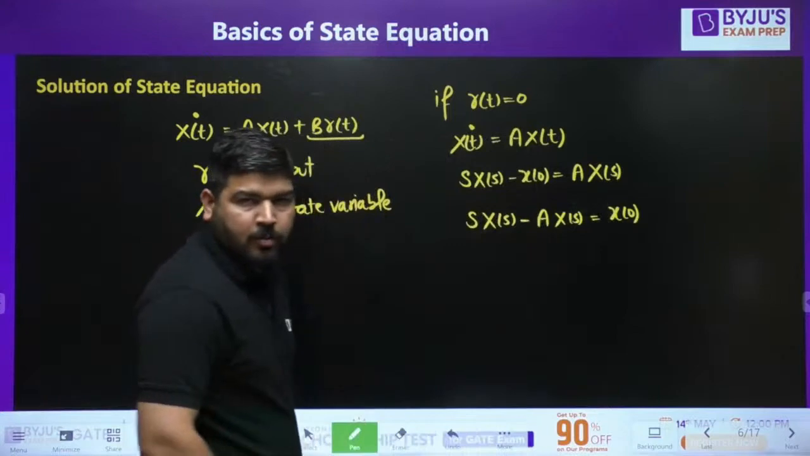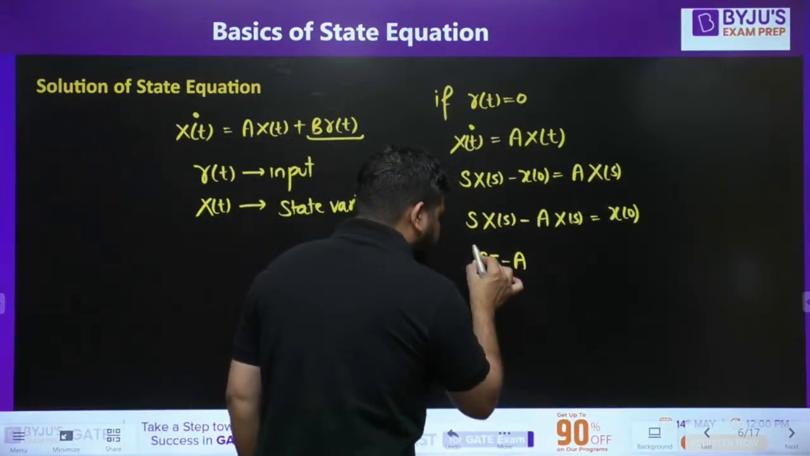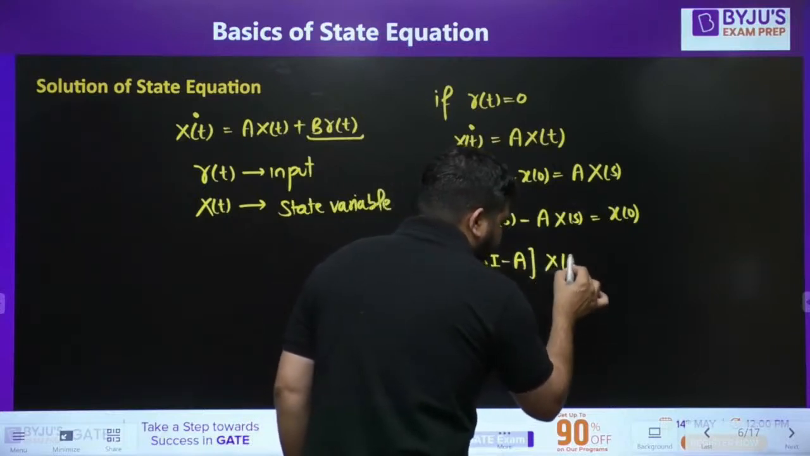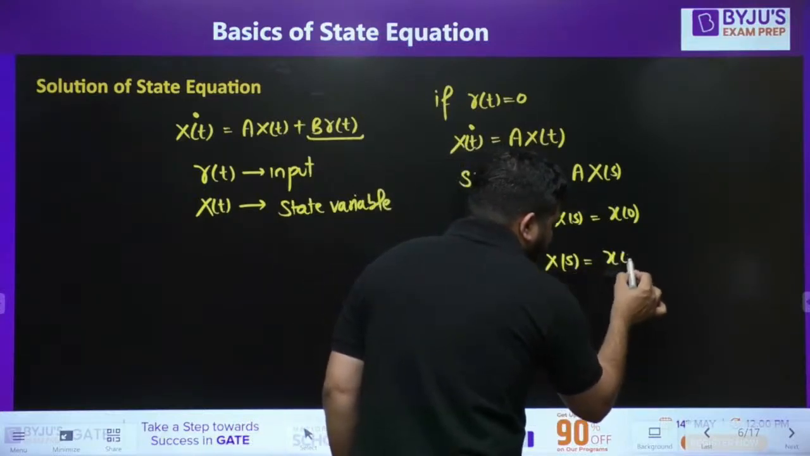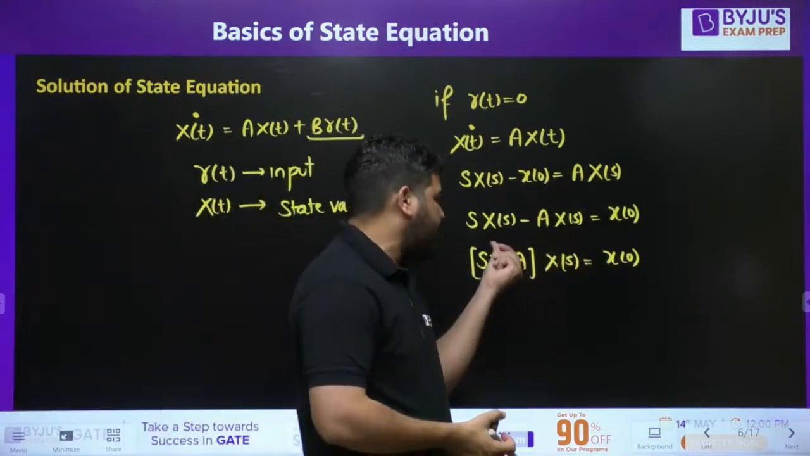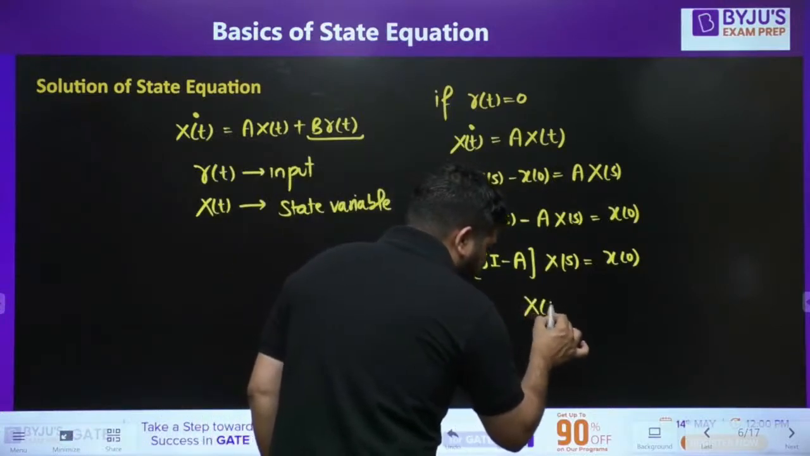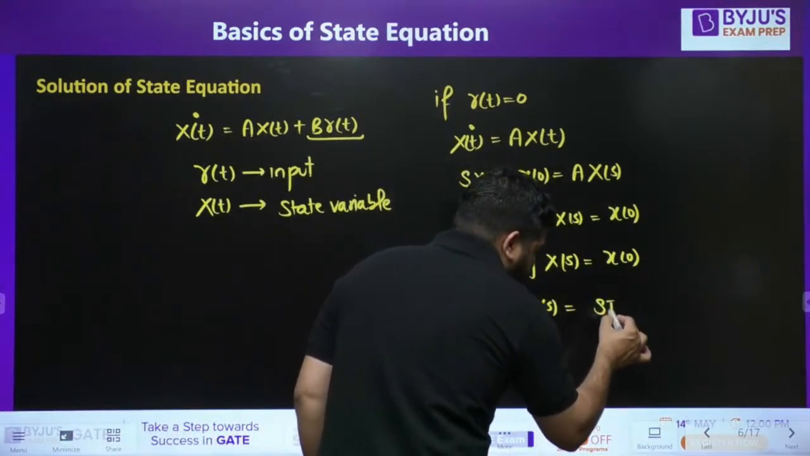Now you can take this x as common, so it will become (sI - A) into x(s) is equal to x(0). Now what is this x(s)? How to calculate x(s)? You can pre-multiply on both sides with the inverse of this matrix. So from here you can see that x(s) will be equal to (sI - A) inverse